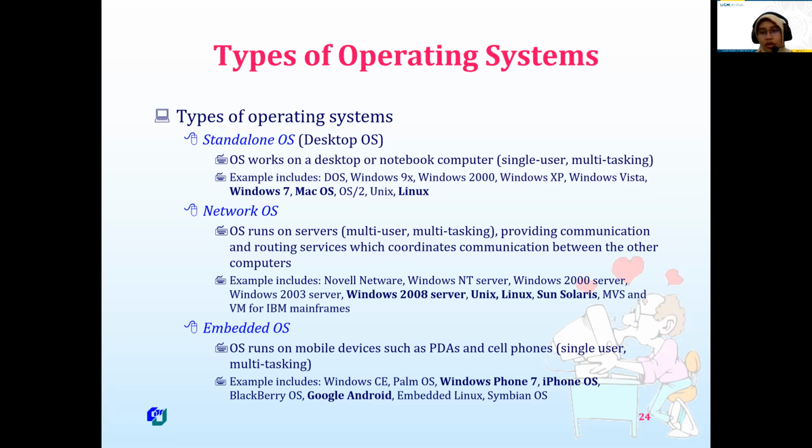Examples are Windows Server or Unix or Sun Solaris, and so on. And another one is the embedded operating system, usually bundled in mobile devices such as PDA or cell phone, for example Google Android, iPhone, Windows Phone, and maybe a long time ago, BlackBerry operating system, and so on.